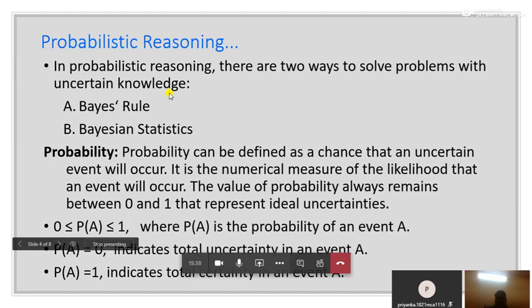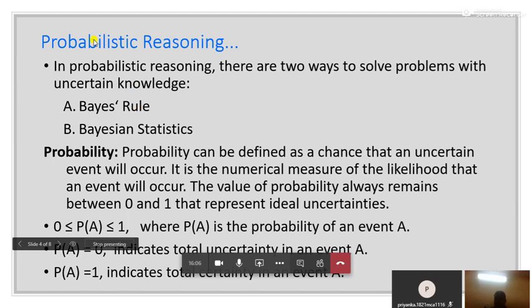The first method is using Bayes rule, which is implemented using Bayes theorem. So Bayes theorem is one method through which you can achieve probabilistic reasoning.